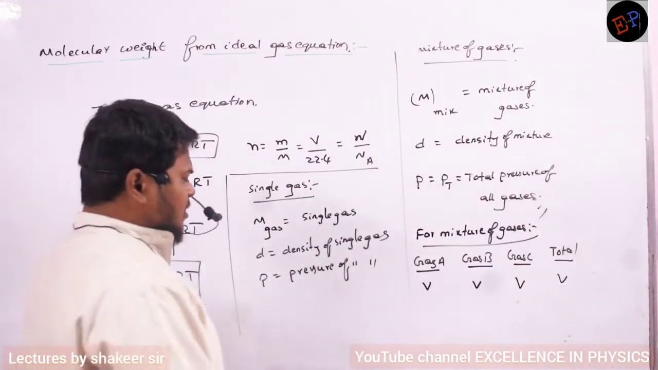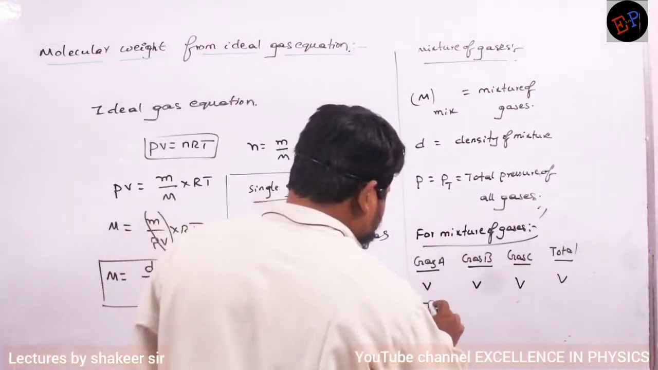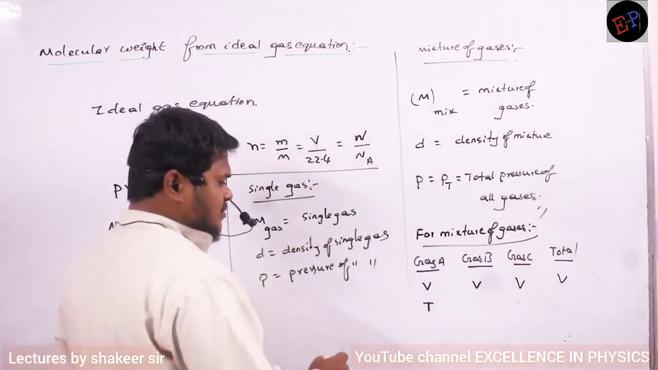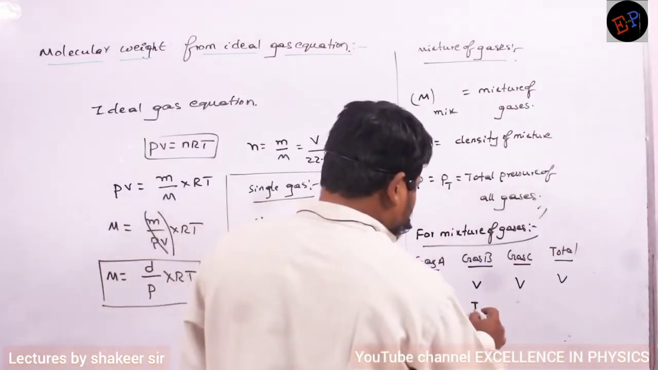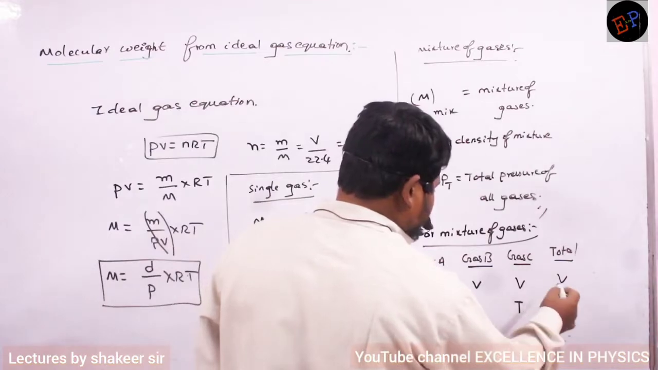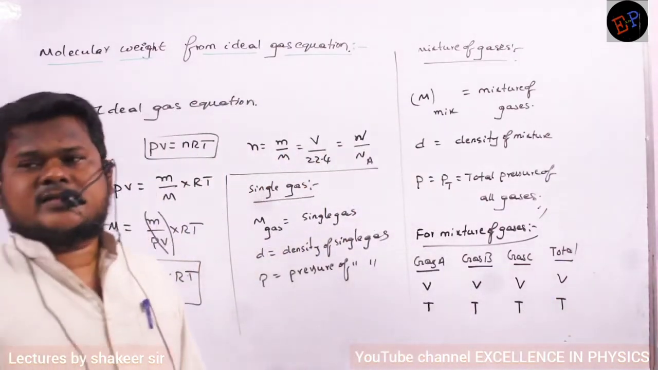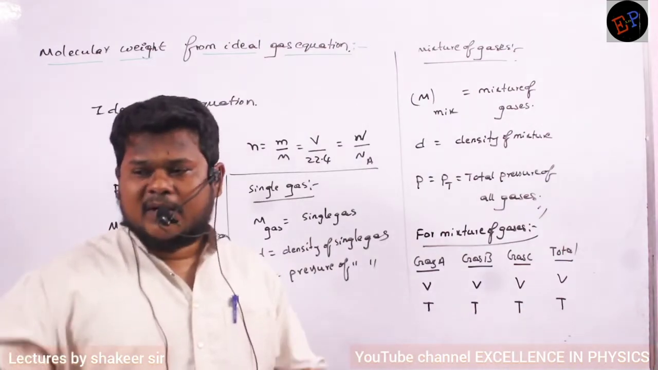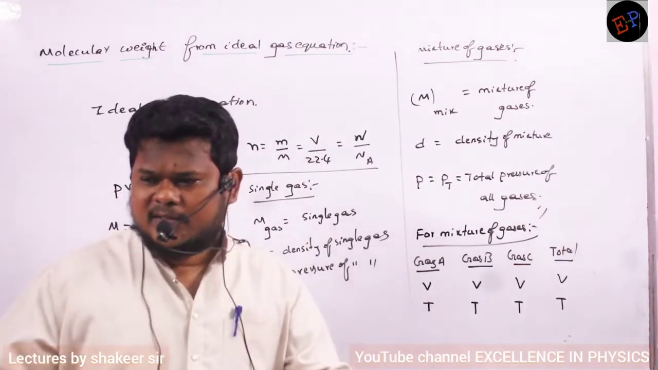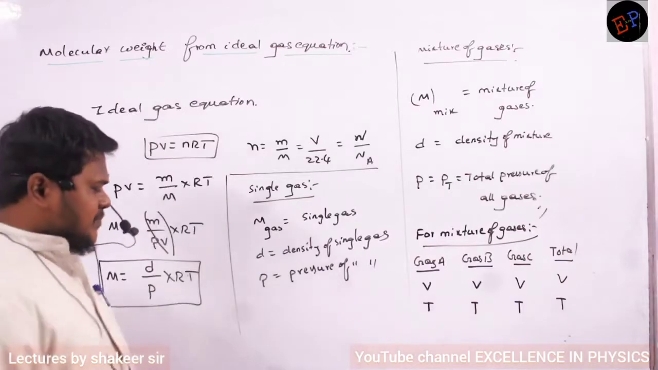Clear? And the temperature of the first gas, if it is T, then what is the temperature of the second gas? T only. Temperature of the third gas, T only. Temperature of the total mixture also T only. If you mix 2 gases and the initial temperatures are different, after mixing the final temperature will be the same. So temperatures will remain the same.